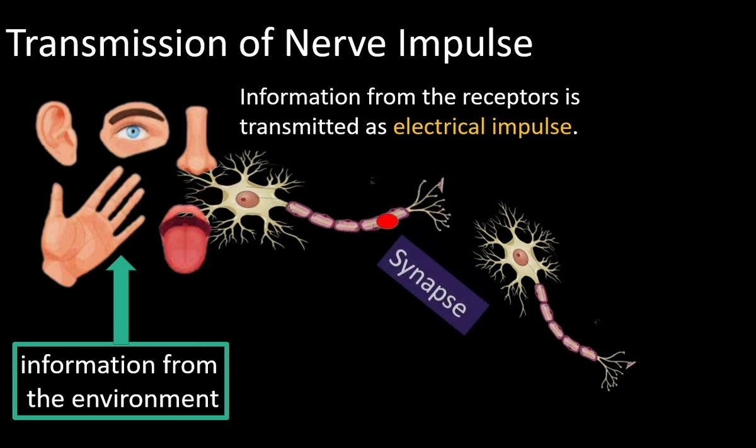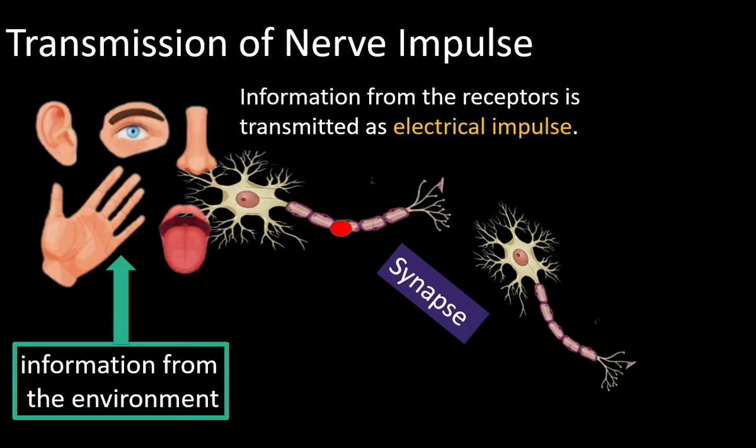That is called a synapse. The gap between two nerve cells is called a synapse. In the synapse, nerve impulse is transmitted by chemicals. These chemicals are called neurotransmitters. Example, acetylcholine. Neurotransmitters are chemicals. They carry electrical impulse in the synapse.